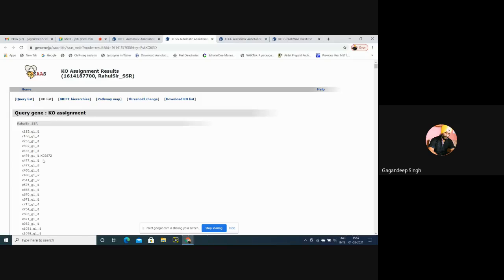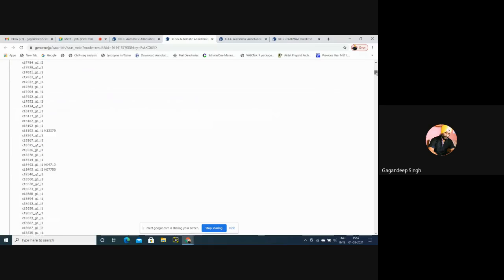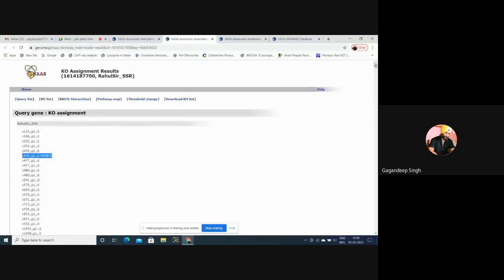Many sequences don't have KEGG orthology. This is a particular sequence having K02872. Then this is the KEGG ID. For many sequences there is a KEGG ID, and for the remaining sequences we will not be able to do anything because they are not applicable in this KEGG database. This is a single sequence, then another sequence, then another. Now we want to find the pathways.